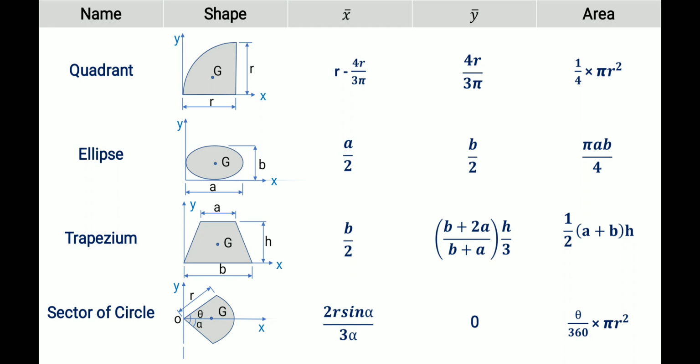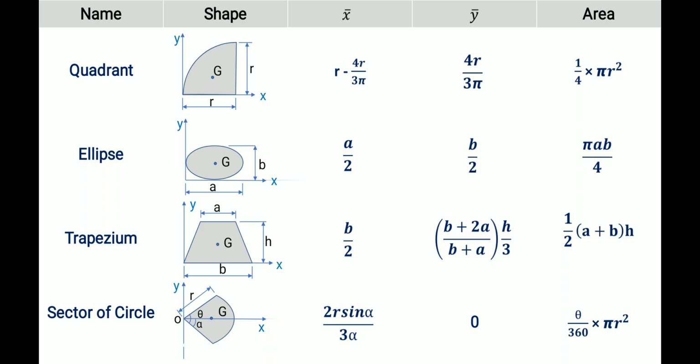That's all. Then sector of a circle. Sector of a circle means, a circle is totally 360 degrees, so for an angle of theta we get one sector.